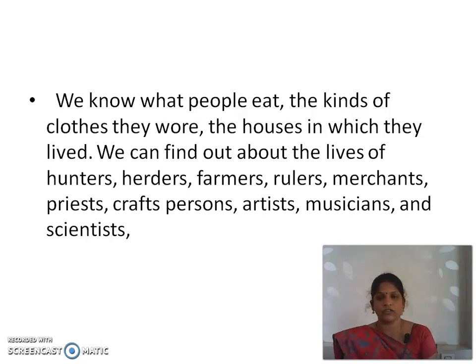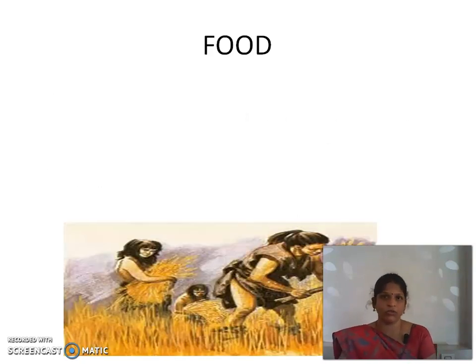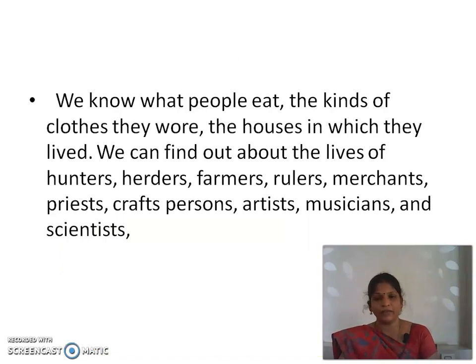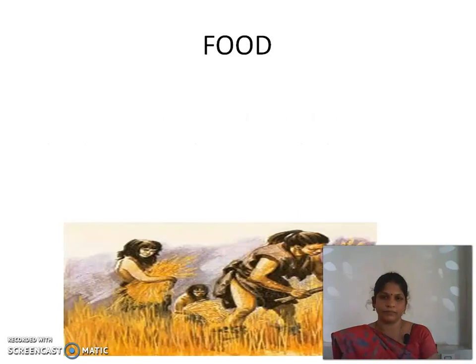Yes children, in 6th grade you should learn about ancient history. In that, first the people were hunters, gatherers. After that they turned into herders, then farmers, then leaders, rulers, merchants, priests, craft persons, artists, musicians and scientists. How did they change from gatherers to this level? Okay, this year you will learn all these things fully in all the chapters.